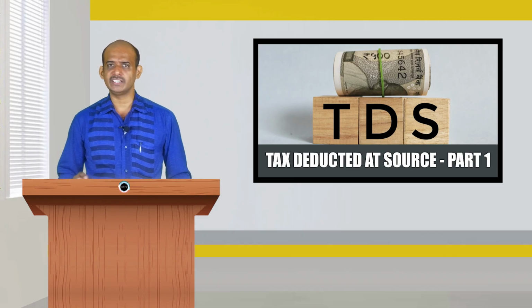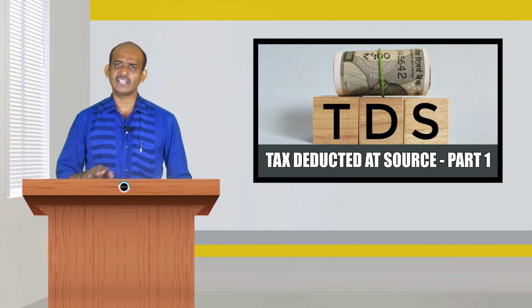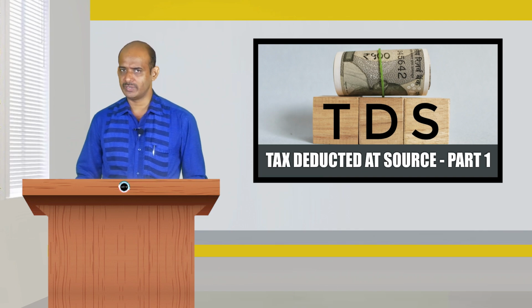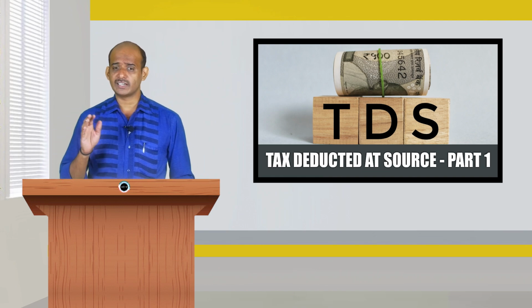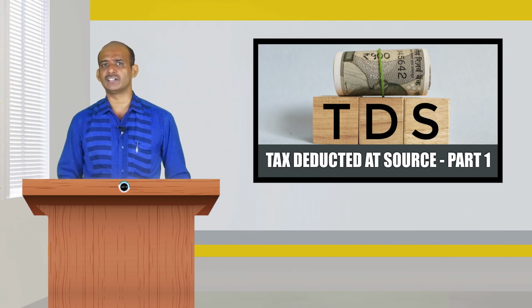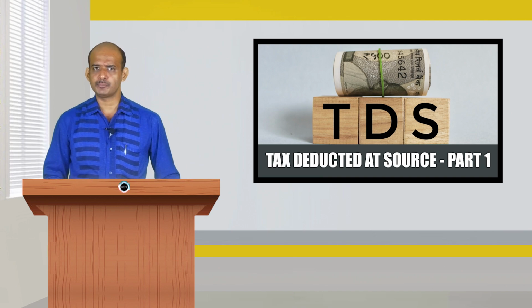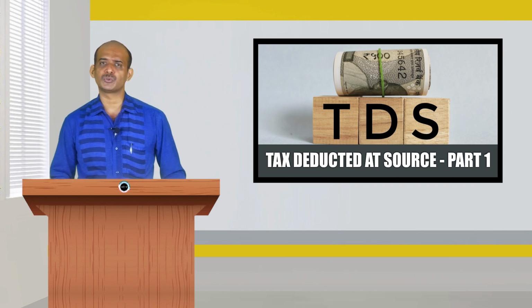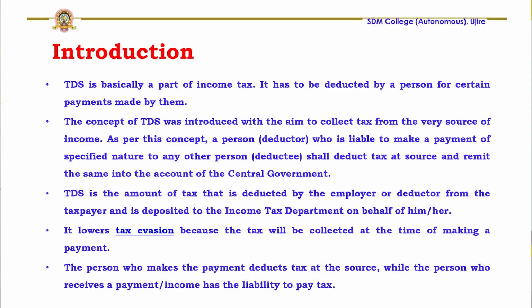Upon the estimation, if the income crosses the exemptible limit, then applicable rates of tax will be calculated, and on that calculation, whatever amount of tax is to be paid by the deductee or the employee to the government will be calculated, and that amount of tax will be collected in advance at the very source of disbursing the income. By doing so, the employer ensures a minimum amount of tax is collected before the income is handed over to the employee, and that amount will be remitted to the government, and the government gets a minimum guaranteed income to its treasury.